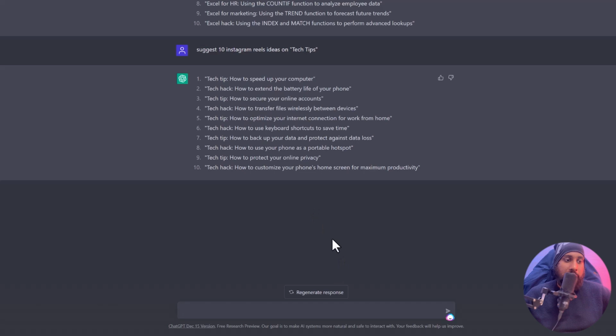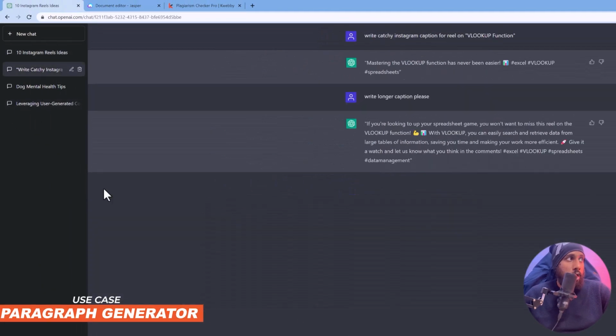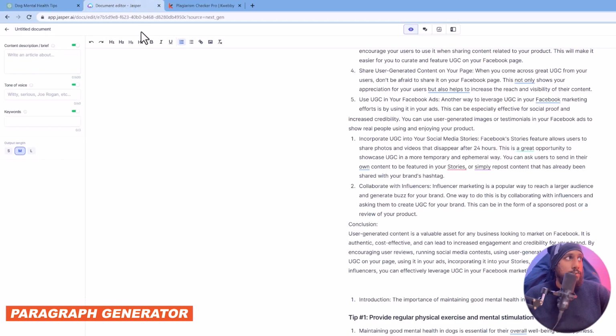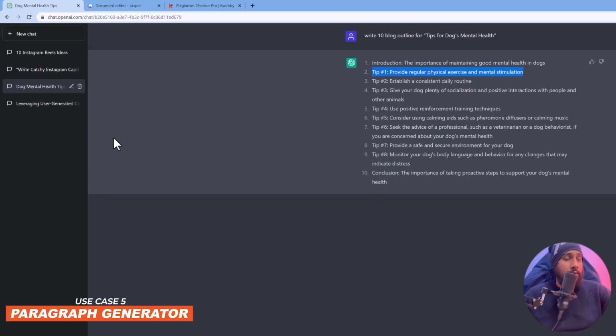And going to the fifth part is to create a paragraph generator. Obviously you have got, like here you have got the tip number 1. So this is the headline, and if you want to create a paragraph generator, either you can use a tool like gadgets.com, and why not use a free tool out there which is ChatGPT, right? And for that you can easily create a paragraph for any headlines you want to use in your blog. So if you are lazy to create any content right now but you want an AI or any tool to help you out there, then you can use such a tool to help you out.